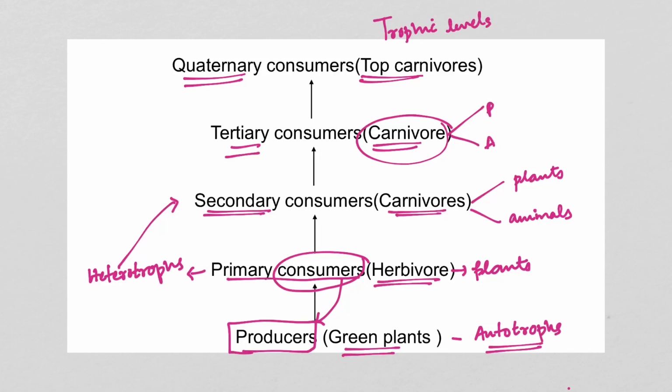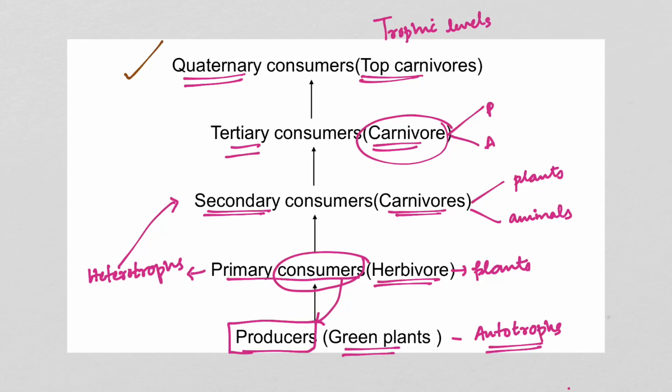Now please come back to the definition that we have given for trophic levels. First thing is that it represents the energy flow. If you look into this trophic level, you will see how the energy travels at different levels. That is why it is called a representation of energy in the food chain. So how does the food or the energy flow? It's a representation of the energy flow.